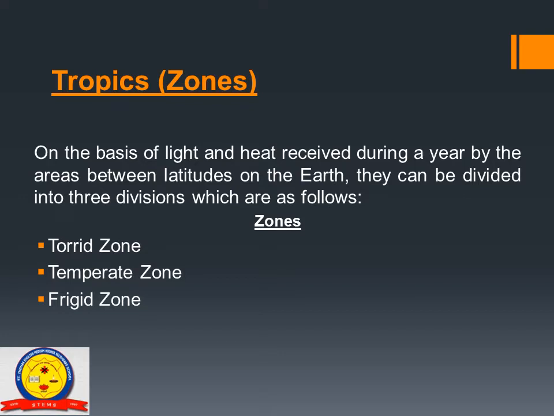Means our earth is divided according to different heat and cold, so the division is called zones. Some parts receive less light and heat, and some receive more. So according to this difference, the earth is divided into three zones, which are torrid zone, temperate zone, and frigid zone.